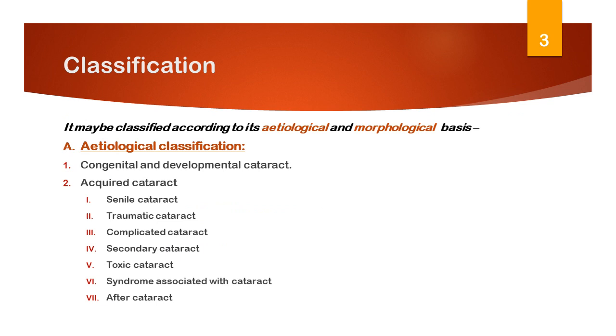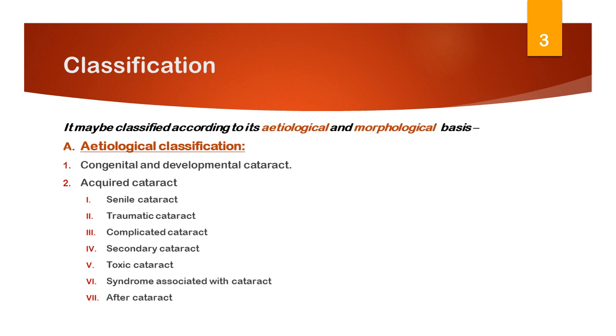Classification of the cataract. No classification of the cataract is entirely satisfactory. It may be classified on an etiological and a morphological basis. Etiological classification. Congenital or developmental cataract: cataract that is present at birth or developed soon after birth. Acquired cataracts are senile cataract, traumatic cataract, and complicated cataract.